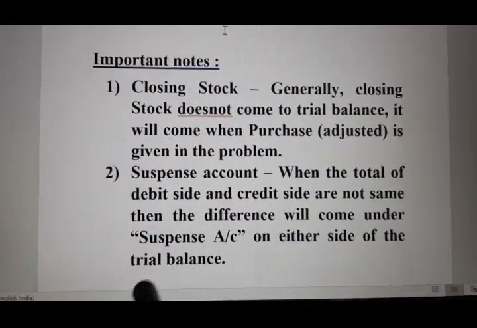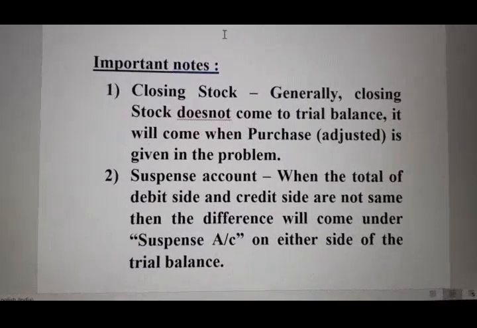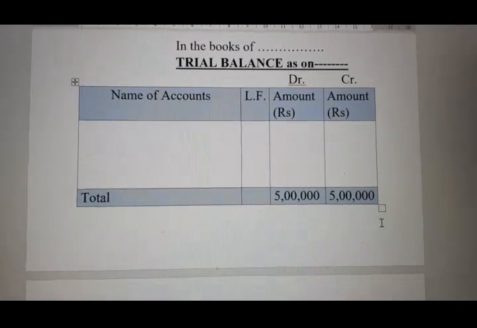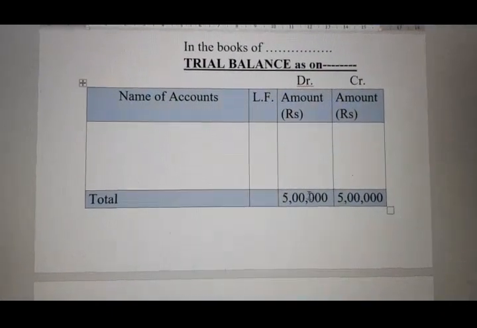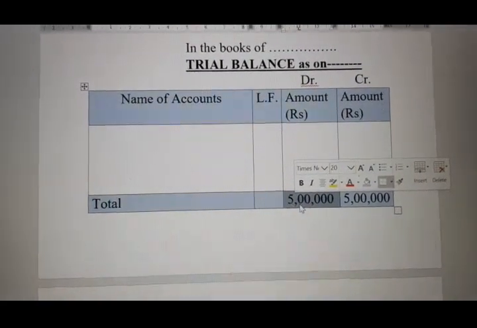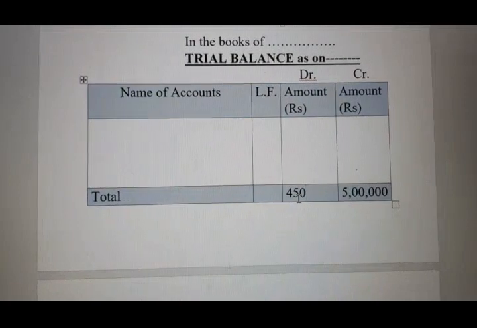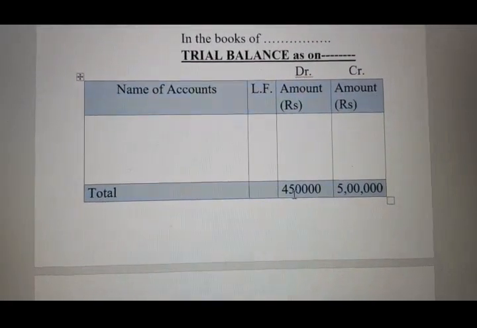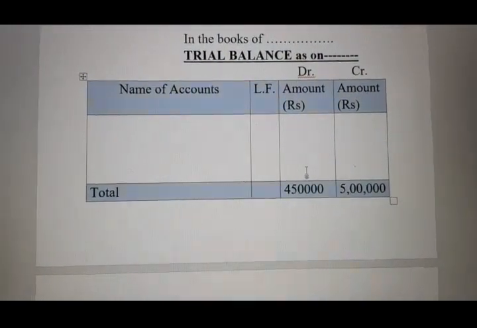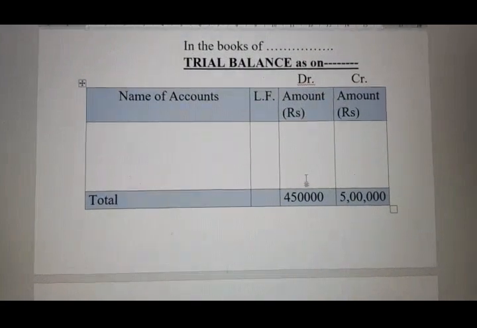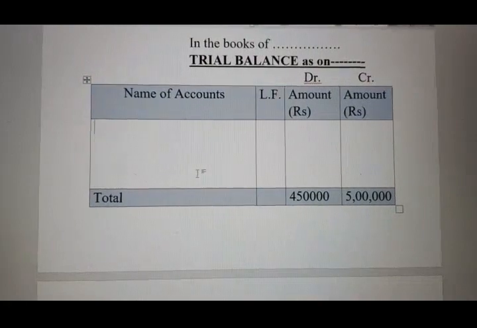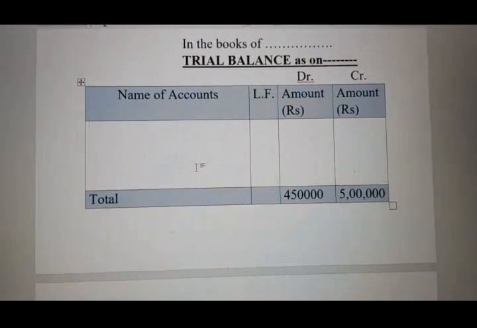Next rule, suspense account. What is suspense account? Just now I have shown you that the total of the debit side must be equal to the total of the credit side. But suppose there is a shortage, say the total of this side is coming to 4,50,000. So which side is the shorter one? The debit side is the shorter one. Then what do we have to do? We cannot find out very easily where the problem lies. Then we have to open an account called suspense account.